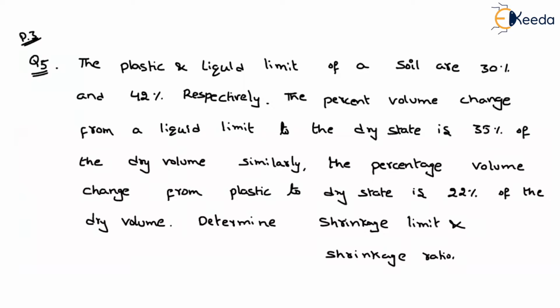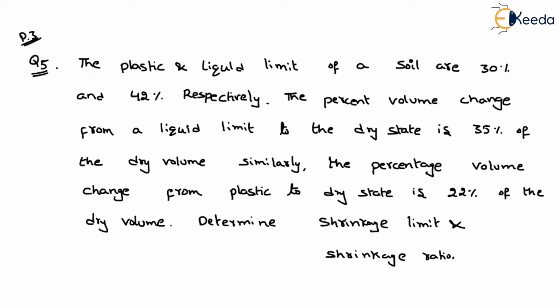Okay, now see the question. It is given that the plastic and liquid limit of a soil are 30% and 42% respectively. The percentage volume change from liquid limit to the dry state is 35% of the dry volume.